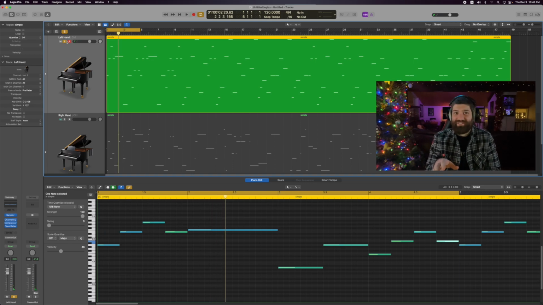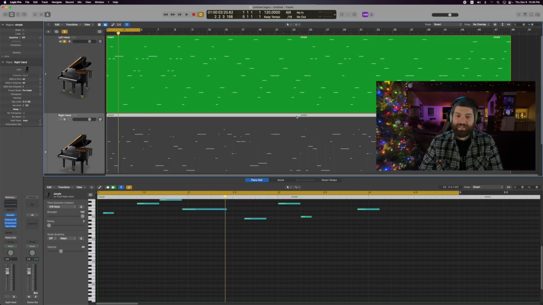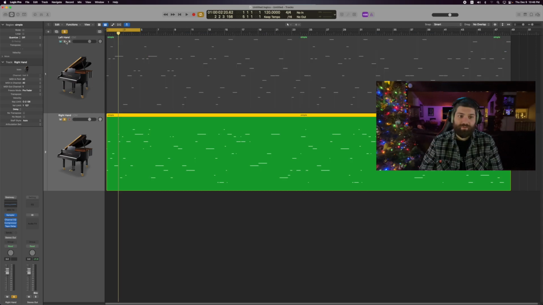You can see once it repeats after 4, your brain already kind of expects it. It's pretty cool, pretty neat. Let's move on to the right hand. Again, the right hand's going to be slightly different. Let's solo out the right hand this time.